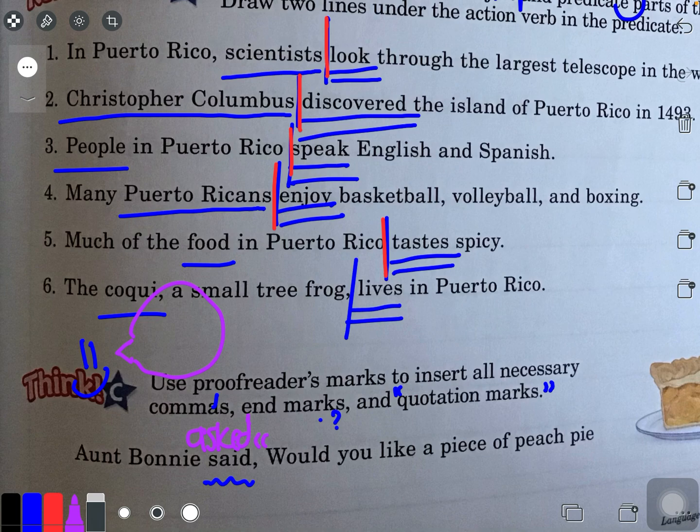No, her tone goes up. Would you like a piece of peach pie? And she honestly wants to know if you like some pie, friends, okay? So I put my question mark at the end and then quotation marks. I don't think I need a comma anywhere because there's no yes or no, and I'm not speaking to anyone necessarily. There's no name of address, so we're good. There you go.